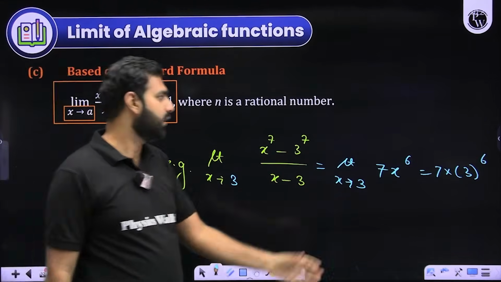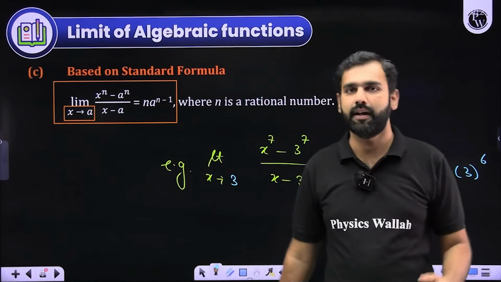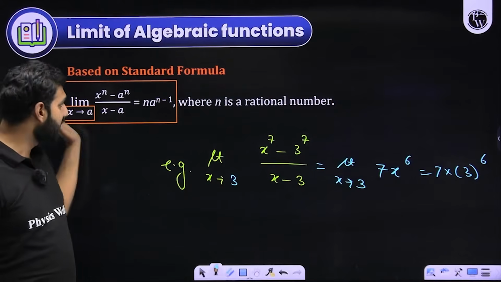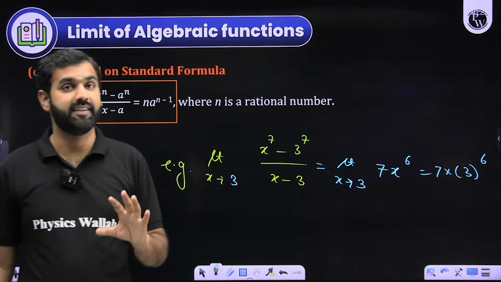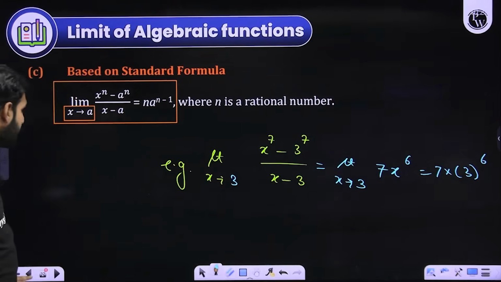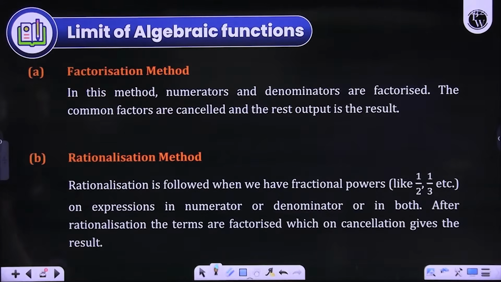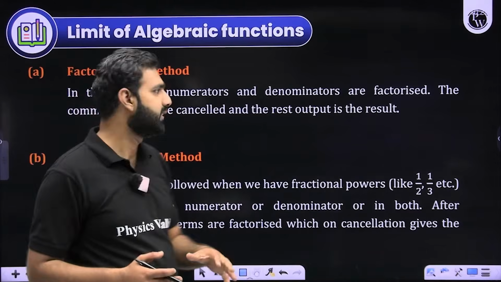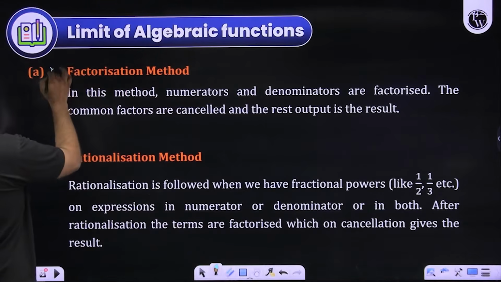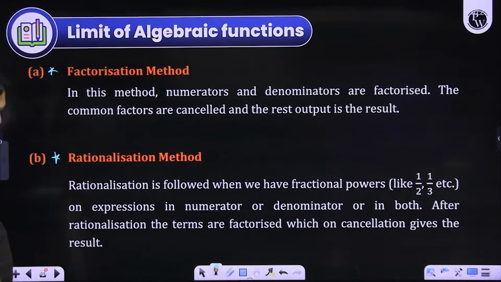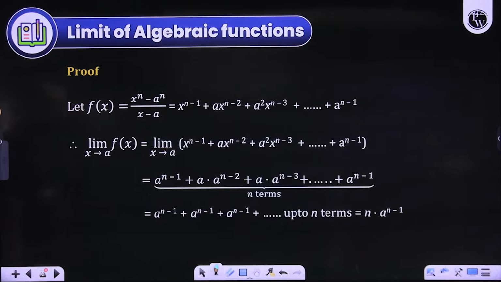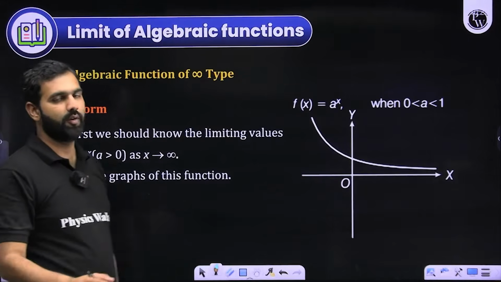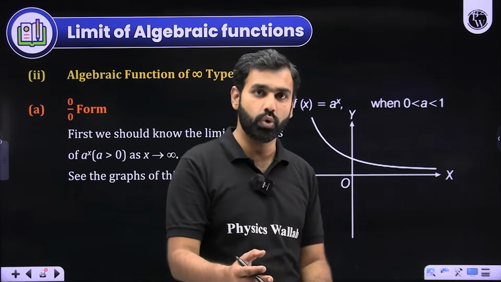If you forget it, you have the L'Hopital, apply it and get the answer. Don't hesitate in doing that. Did you get that part? So even if you forget some formulae, L'Hopital is there as a savior. Now, if I go back to the discussion we were having, this is what I was trying to give you, that in 0 by 0 form, there are two methods. The first method is factorization and the second method is rationalization. I'll try and tell you through an example how we deal with the 0 by 0 and infinity by infinity form through factorization and rationalization.